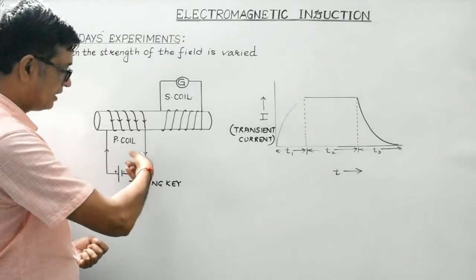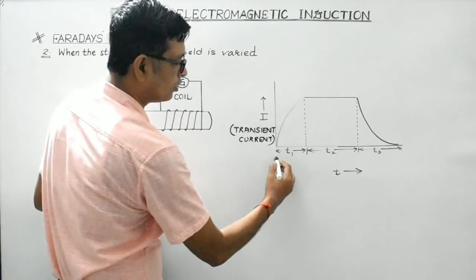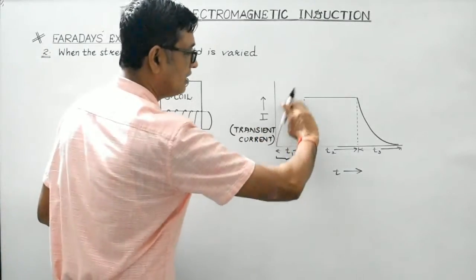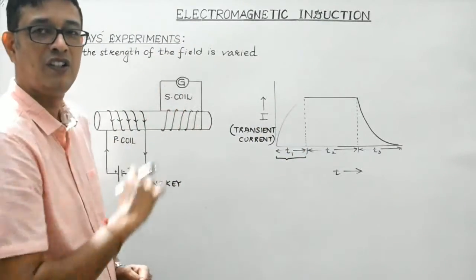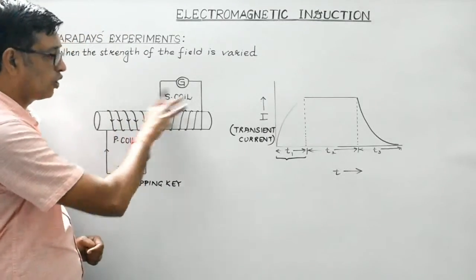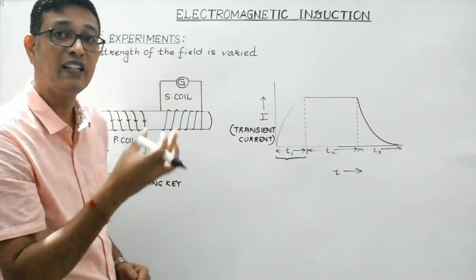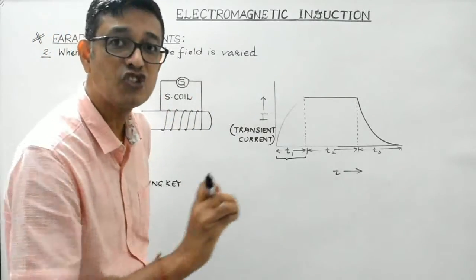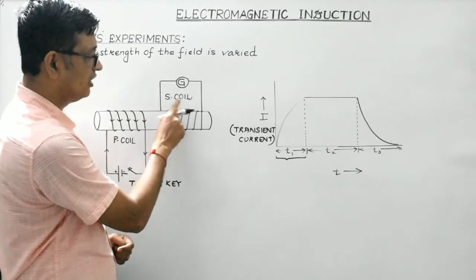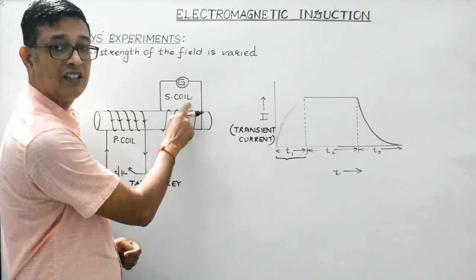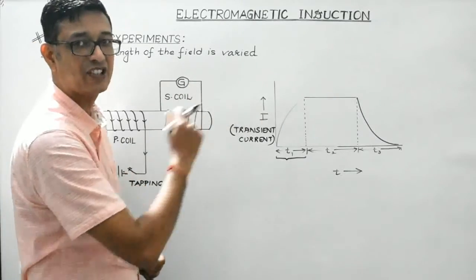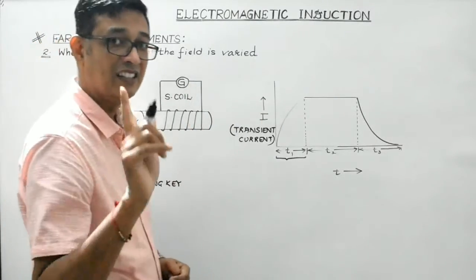Now students, when the tapping key is pressed, so we'll encounter this time. This is the time during which the current in the P coil grows. So as current grows, the magnetic field linked with this coil will also grow. Magnetic field lines will grow. Magnetic field will change. It will increase. Due to the increase in the magnetic field linked with the S coil, an induced current is produced. So the galvanometer will show some deflection. Right?